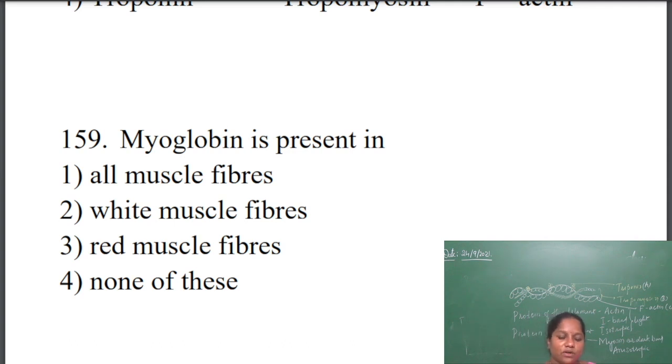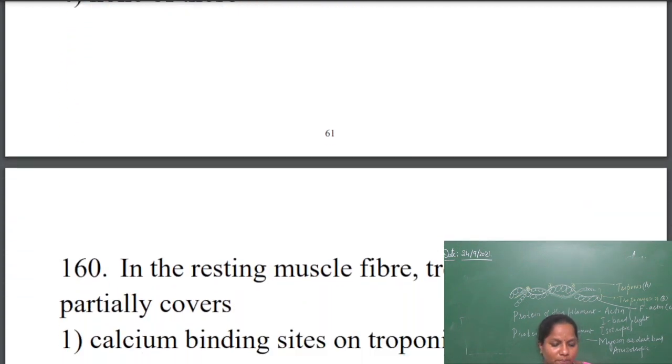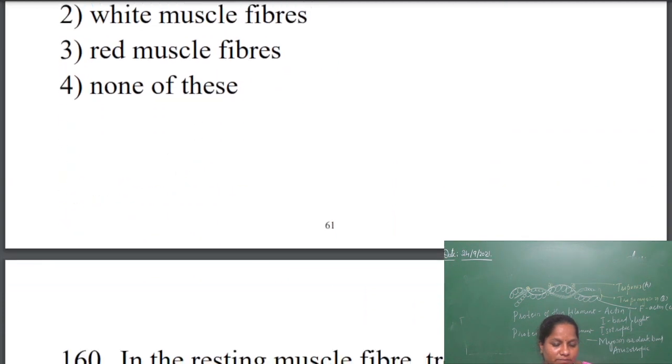There should be an oxygen storage in the body, where the muscle fibers are going to store the myoglobin. As we have hemoglobin present in the blood, which helps in transport of oxygen, similarly myoglobins are present in the muscles. So all the muscle fibers will contain myoglobin. The answer is the first one.